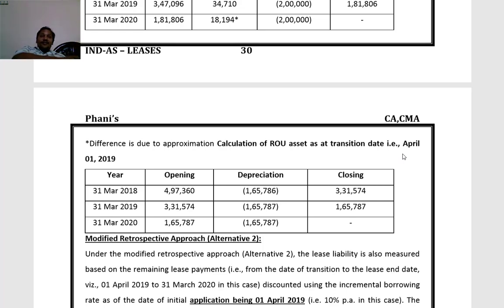For alternative 1, lease liability is based on remaining lease payments, whereas right of use asset is as if it has been from the beginning of the lease.